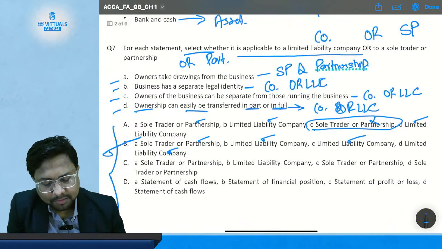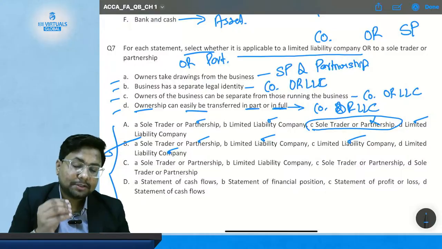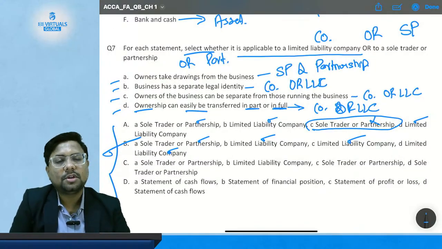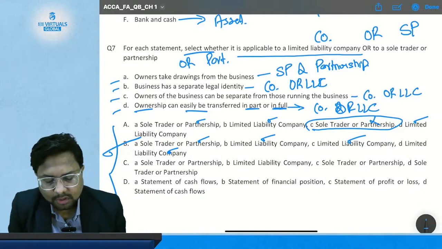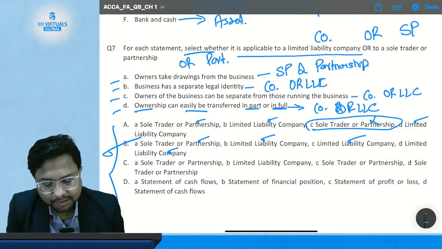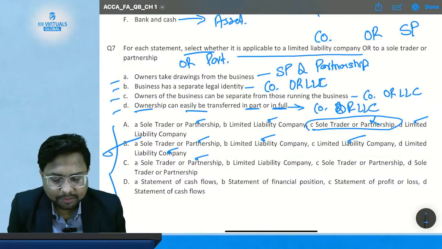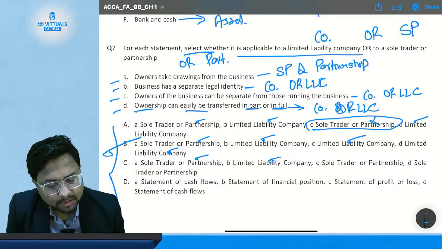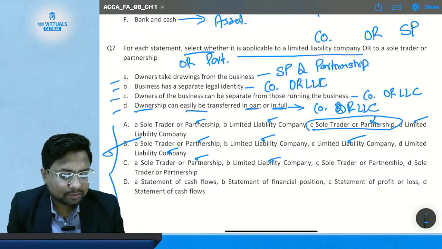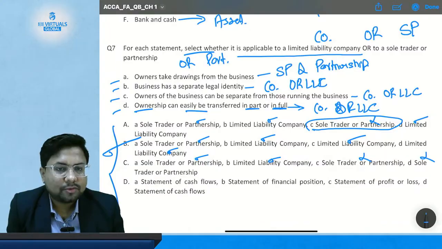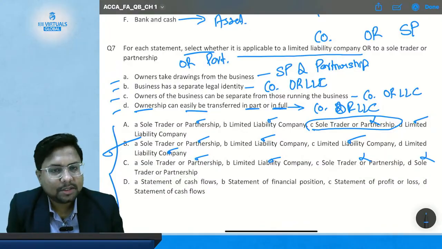Now comes option number C, because we have to assess all the options. You cannot just stop after solving some option. You have to check all the options. So now option C, where statement A is regarding sole trader or partnership. Okay, correct. Then statement B is regarding company. Okay. Then statement C is saying again sole trader or partnership. So this is wrong. And statement D, sole trader or partnership. So statement D is also incorrect. So option number C is incorrect.